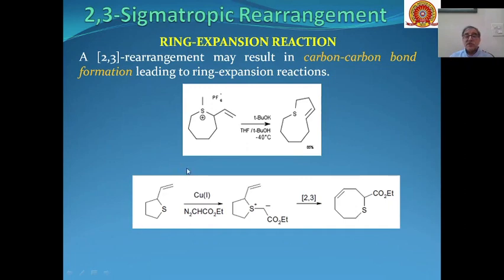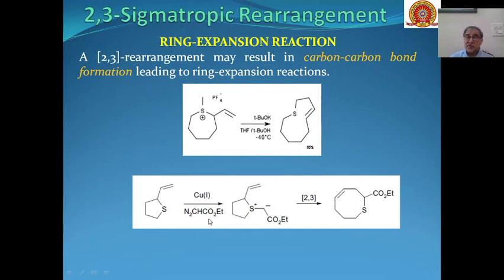Similarly, these types of cyclic sulfides react with copper(I) compounds in presence of these types of esters, diazoesters.